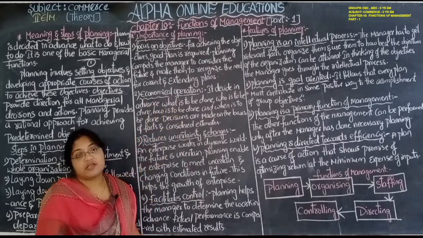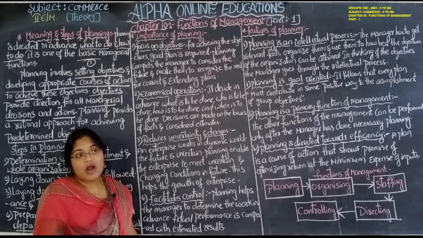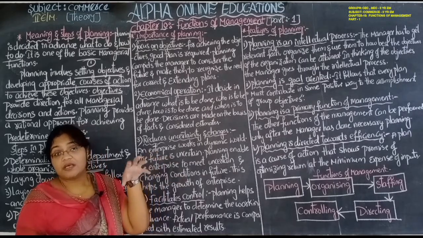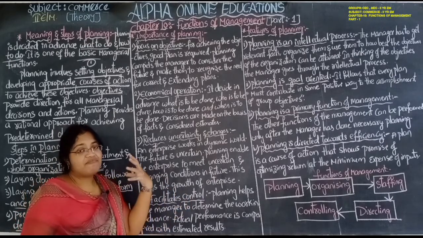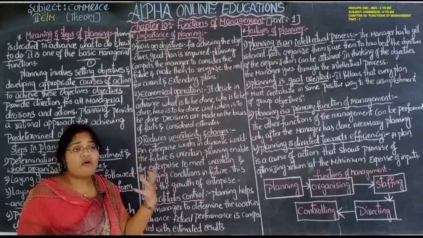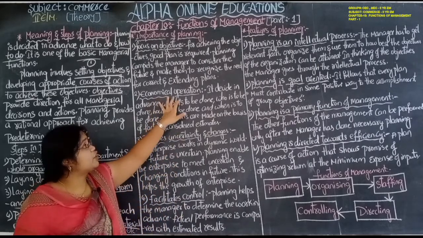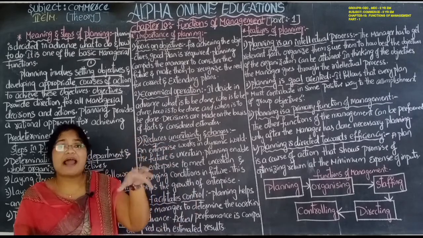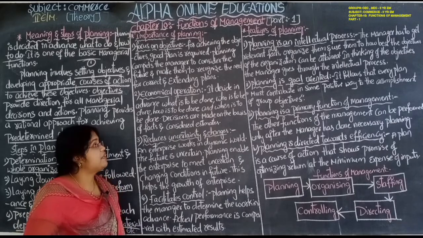Economical operation. As planning involves a budget, they have to determine the budget: what will be the budget, how much amount is required after preparing the plan. When they come to the execution, when it is time for implementing, what will be the expenditure, everything. Economical operation: planning is an economical operation. It is preparing a plan for the economical thing, that is the business. Business is an economical activity, right?